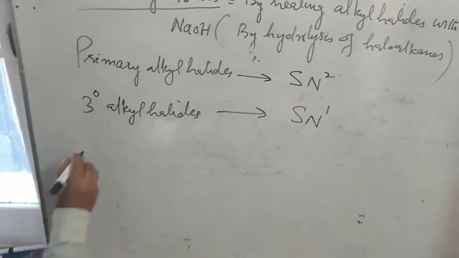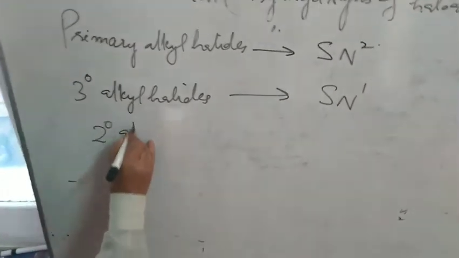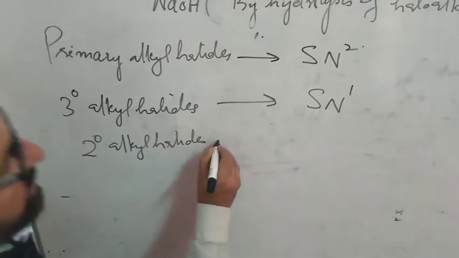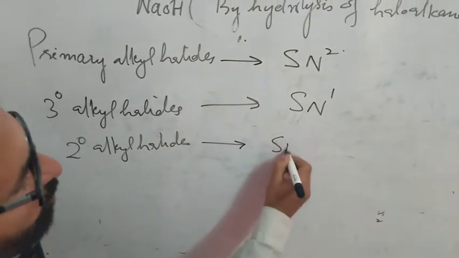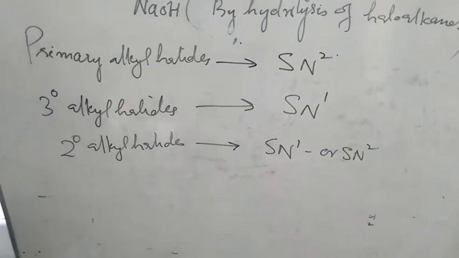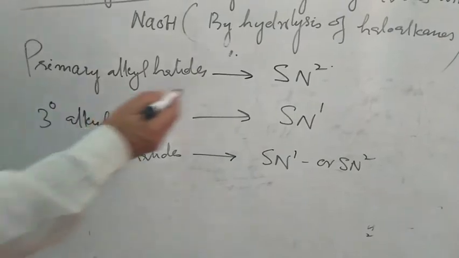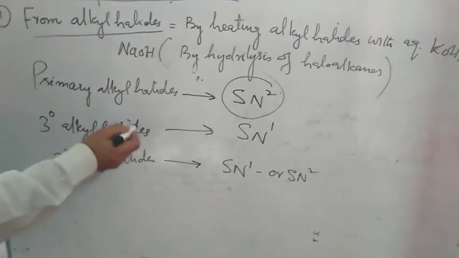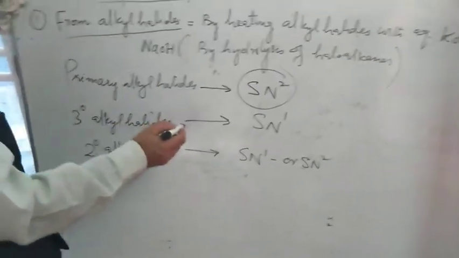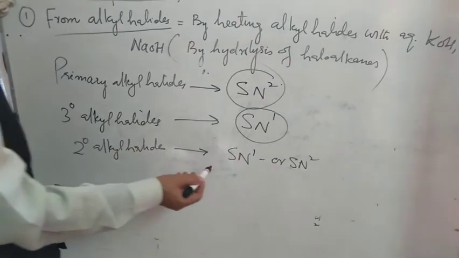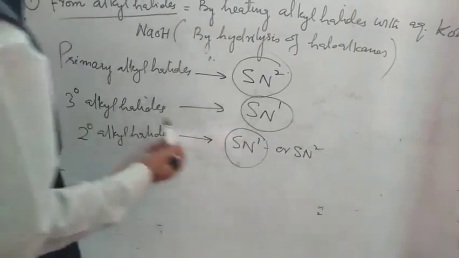And secondary alkyls, सो इनकी हाइड्रोलिसिस जो होती है, that will take place either by SN1 or SN2. So primary alkyls, when they are converted to alcohols, proceed via SN2 mechanism, and hydrolysis of tertiary alkyls proceeds by SN1 mechanism, and secondary alkyls can proceed via SN1 or SN2.